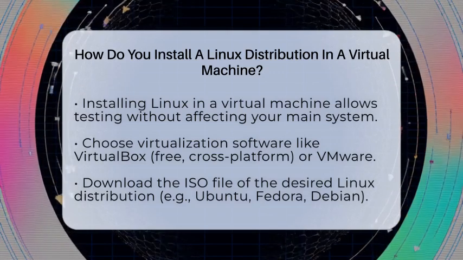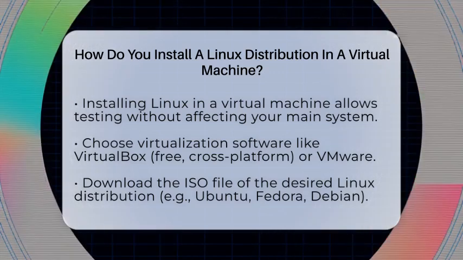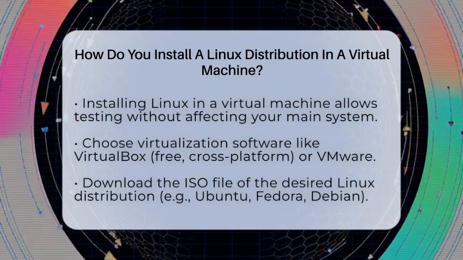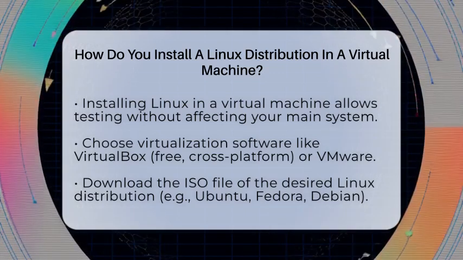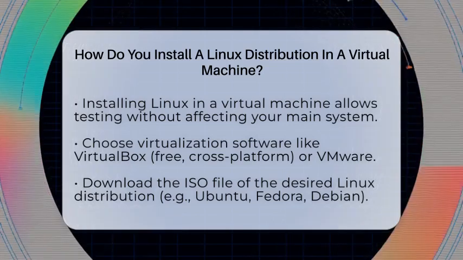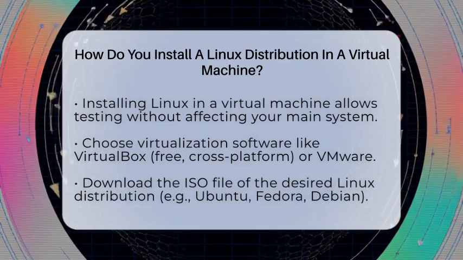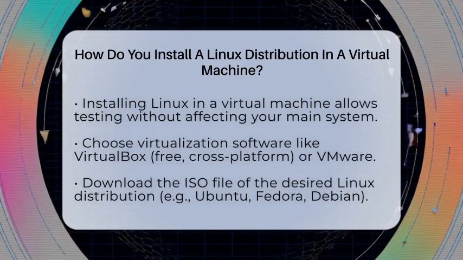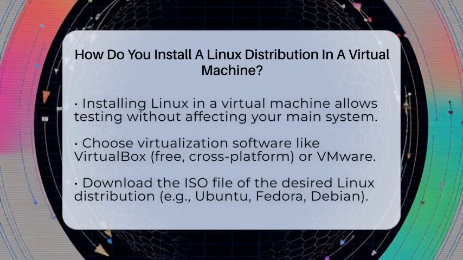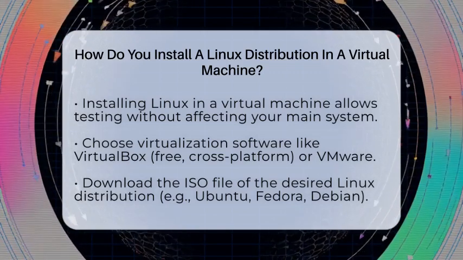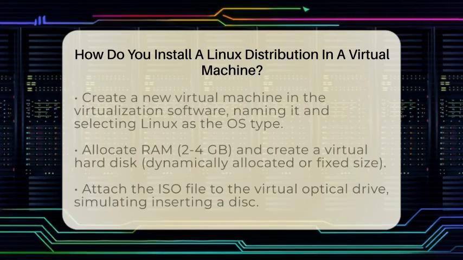First, you need to pick a virtualization software. Popular options include VirtualBox and VMware. VirtualBox is free and works on Windows, macOS, and Linux. Once you have your virtualization software ready, download the ISO file of the Linux distribution you want. For beginners, Ubuntu is a good choice because it's easy to use. If you want something more advanced, Fedora or Debian are great options.